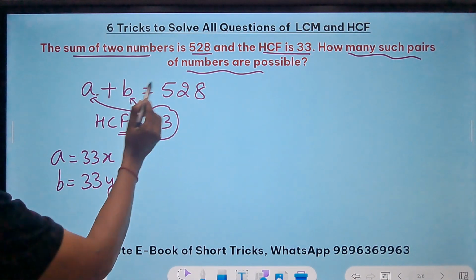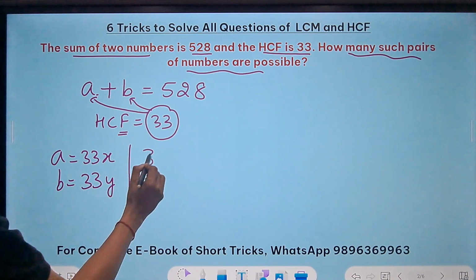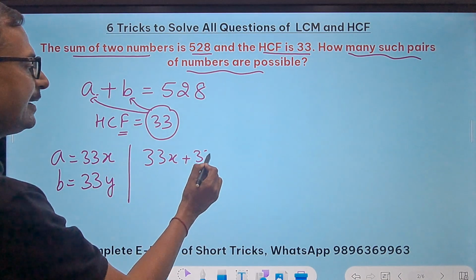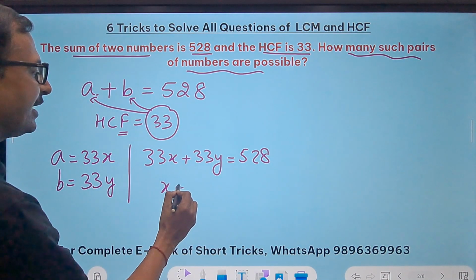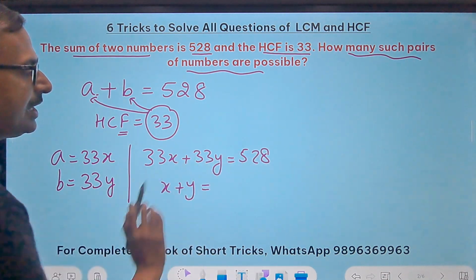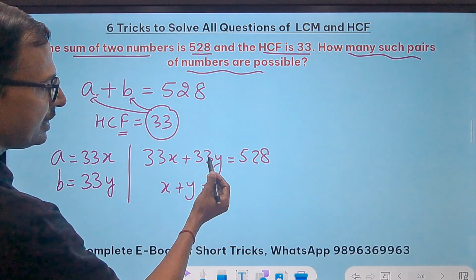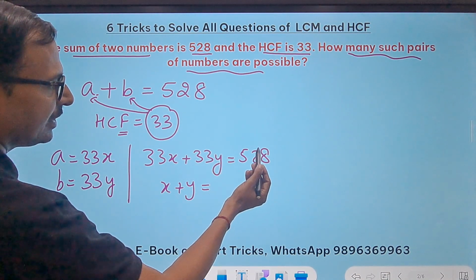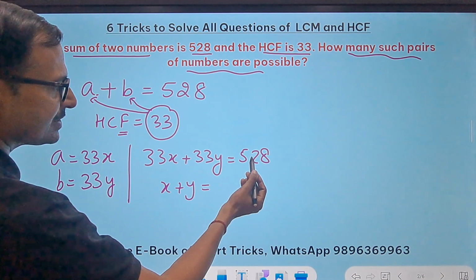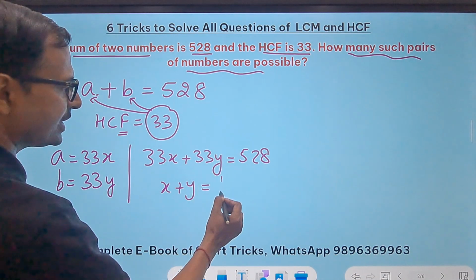Now A plus B is 528. So if you see 33x plus 33y is 528. So x plus y will be, if you divide throughout by 33, 528 divided by 33. 52 divided by 3 is 1, 8 divided by 3 is 6, right? 18 divided by 3 is 6. So 6 cannot be the answer, so it is 16.